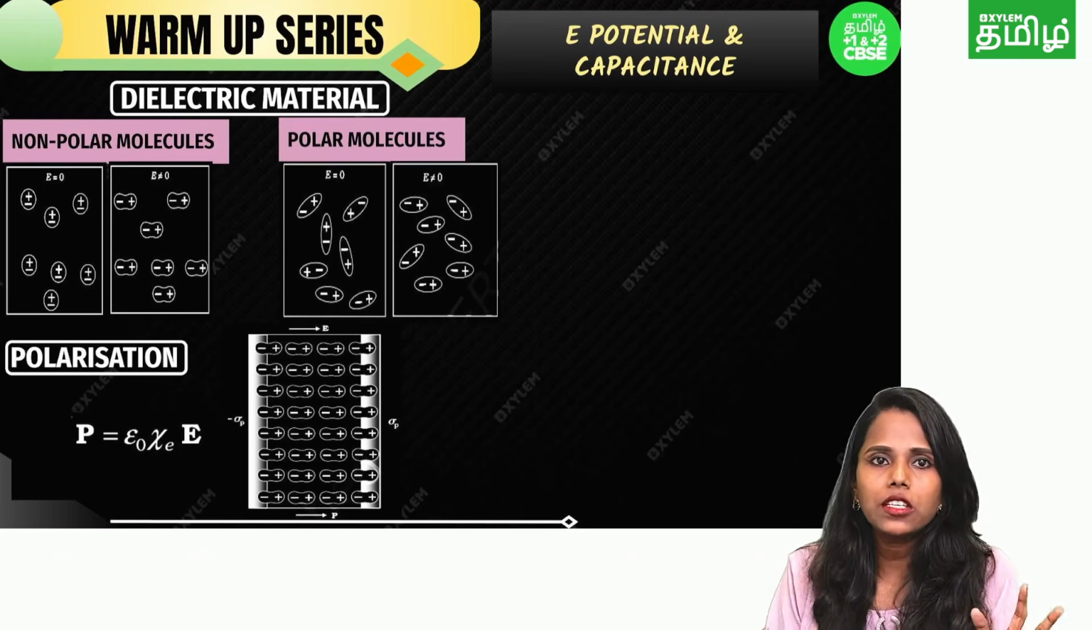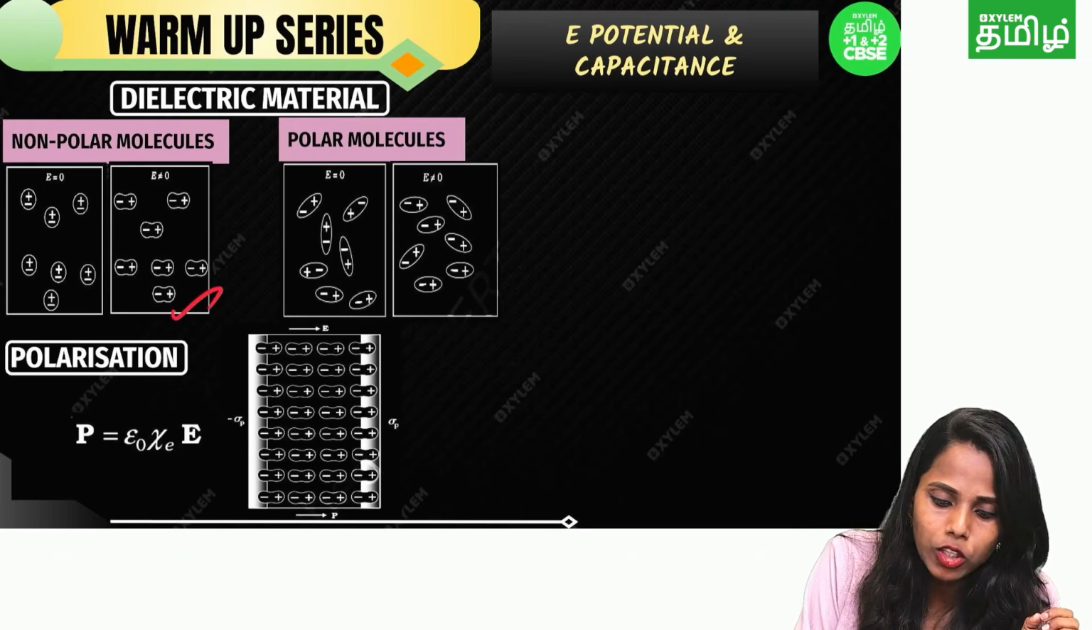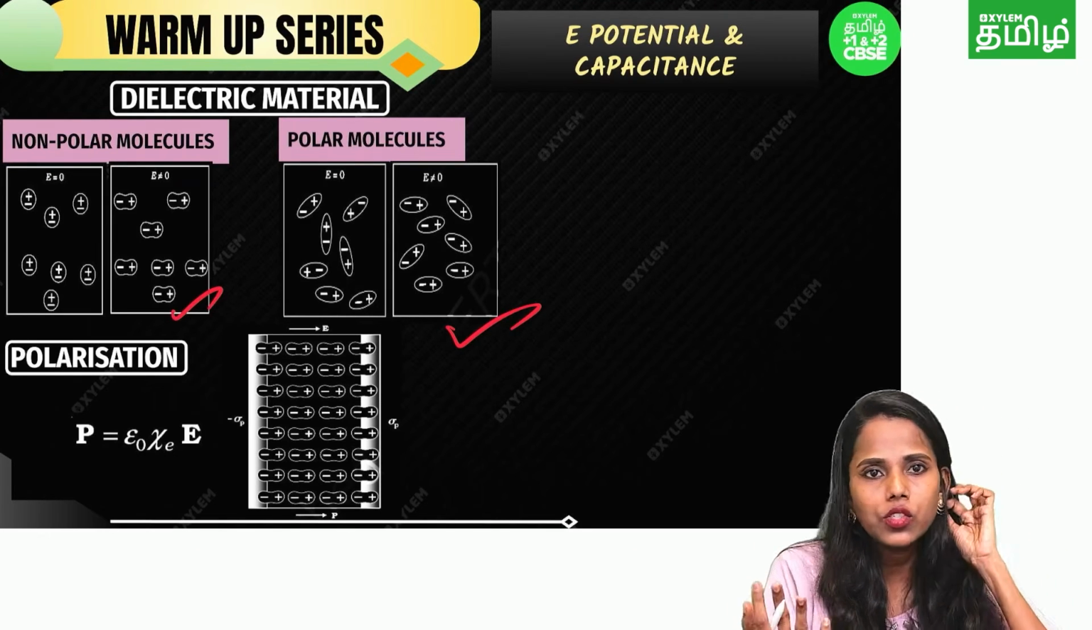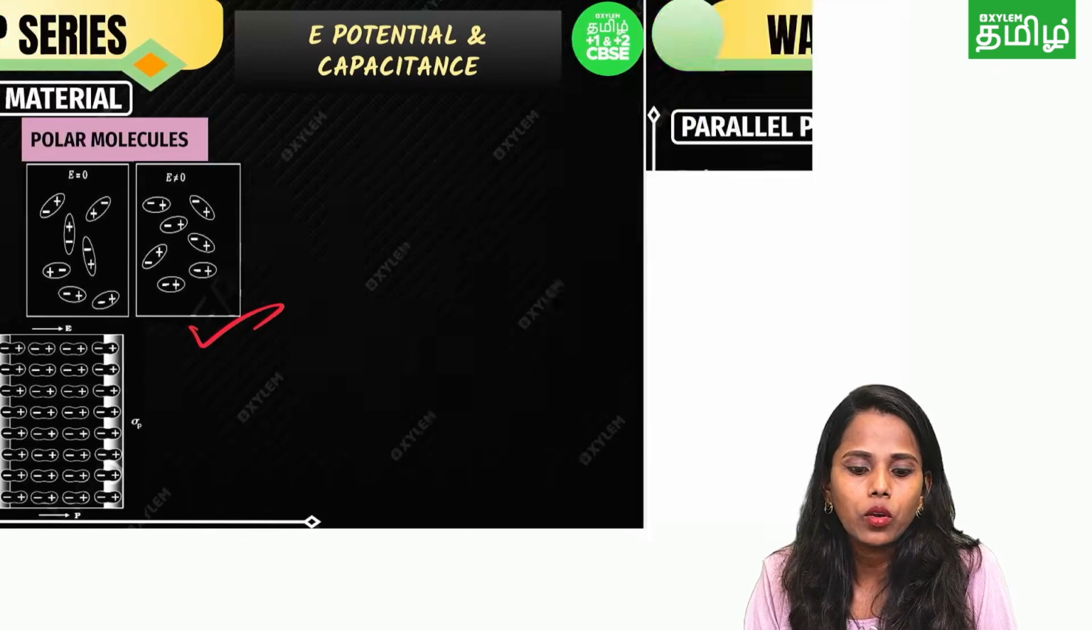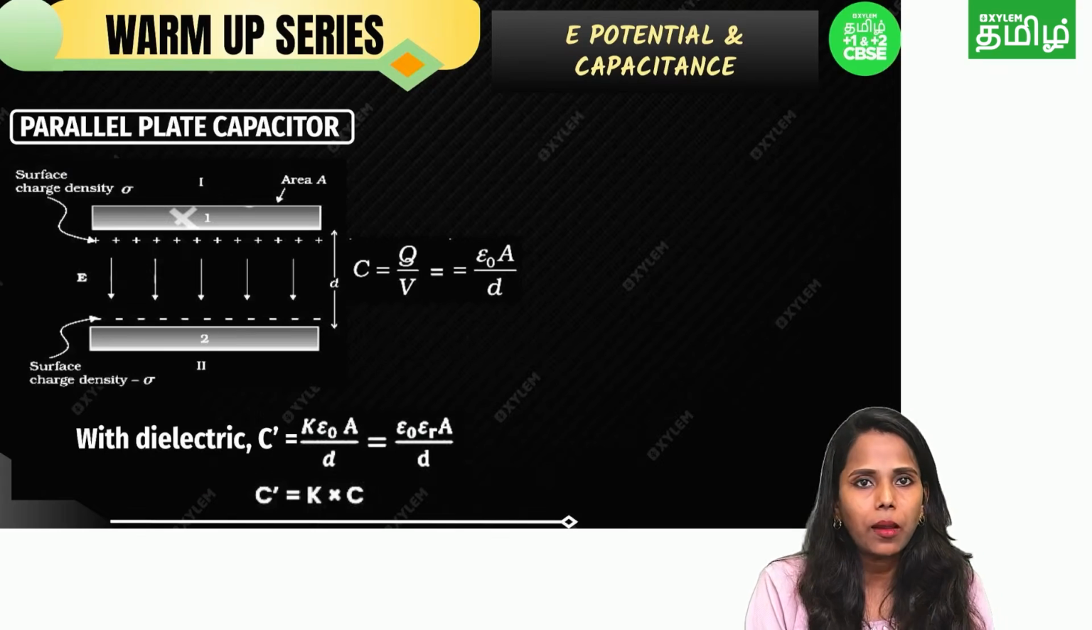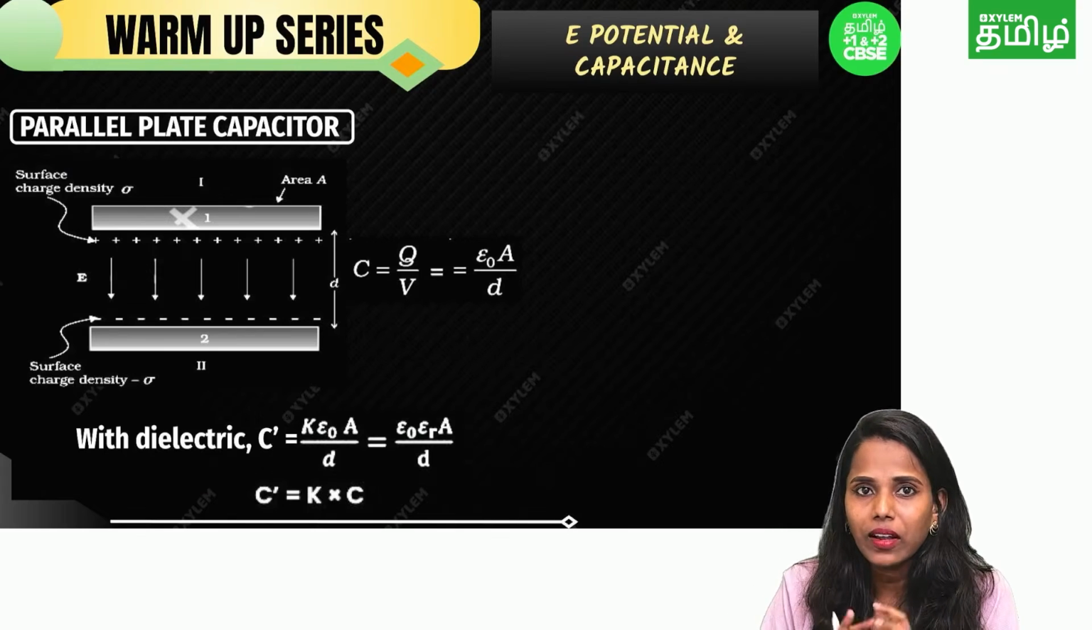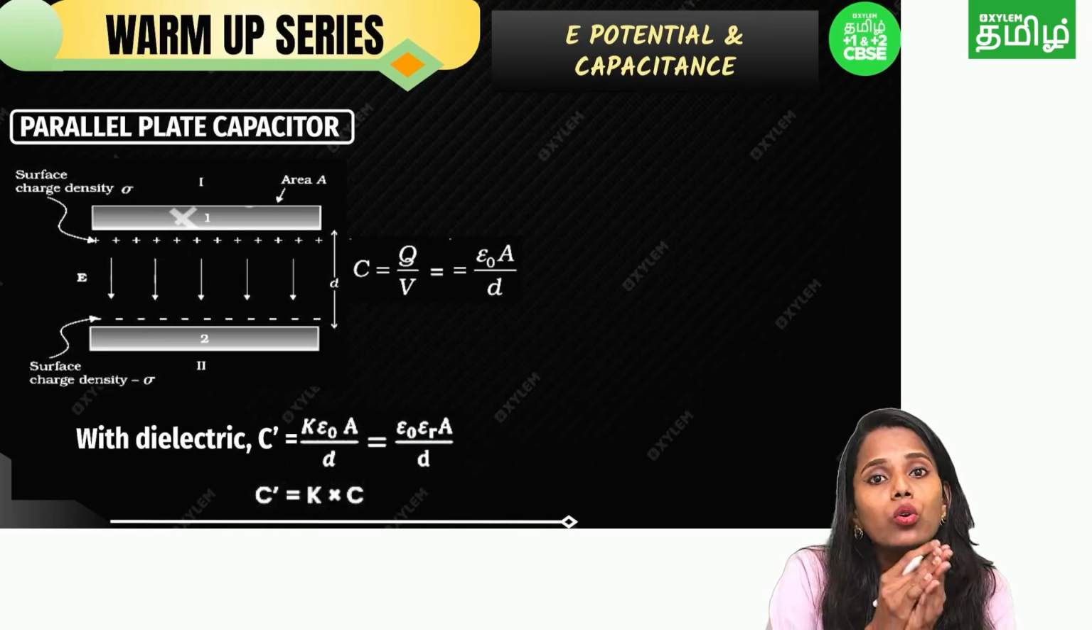Next one, dielectric material. Dielectric material has non-polar molecules and polar molecules. The polarization formula also: P is equal to epsilon naught chi E times E. And next one, parallel plate capacitor. So first of all, why are we using the capacitor? To store the energy.